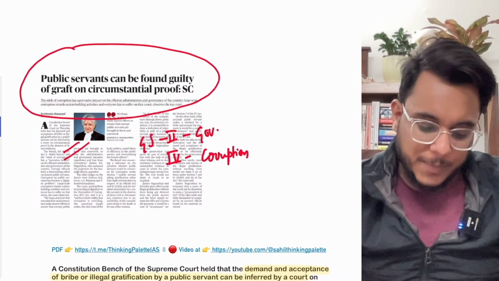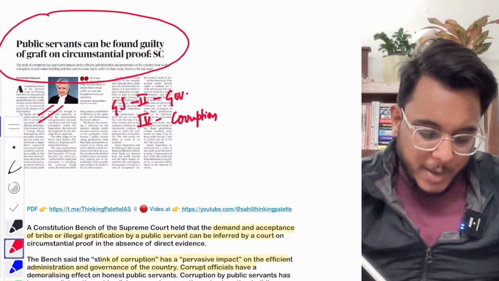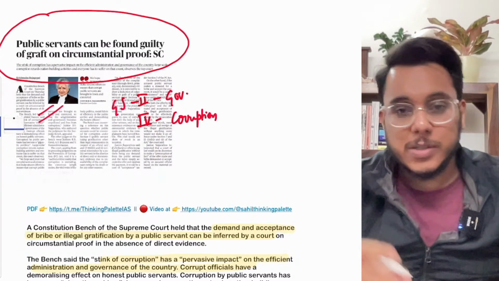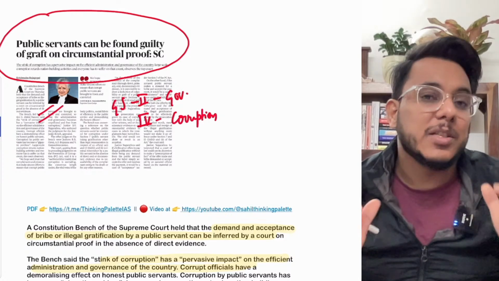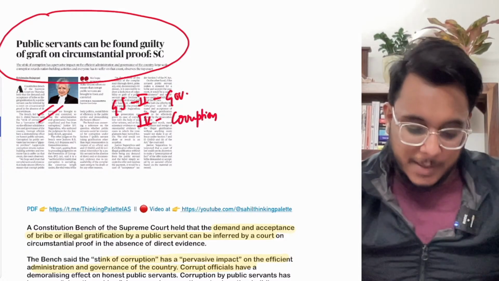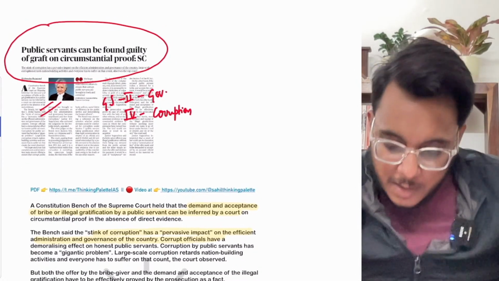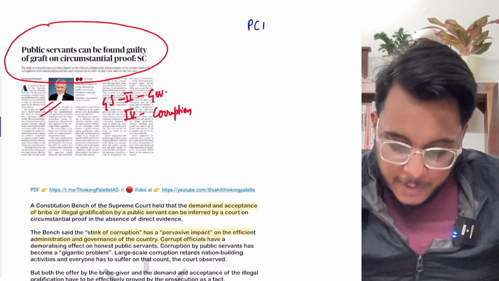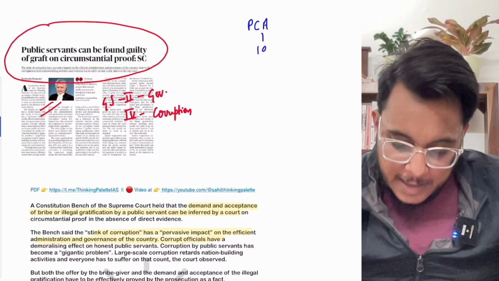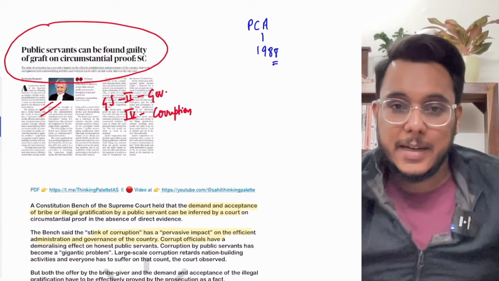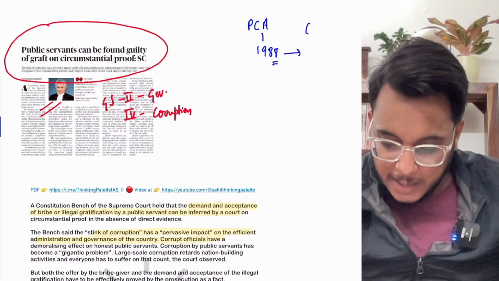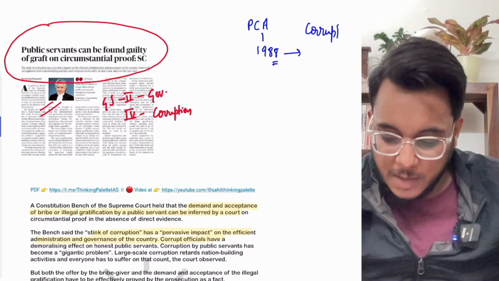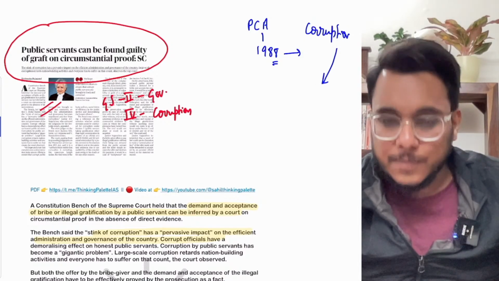Okay. Now understand, before going into this particular article, I'll give you some basic and background information which is important for us to understand. Okay. Now we have the Prevention of Corruption Act 1988. Now the Prevention of Corruption Act defines corruption. What do we understand by corruption?